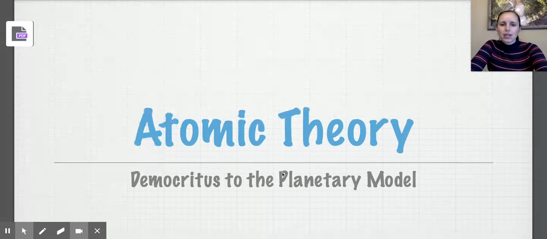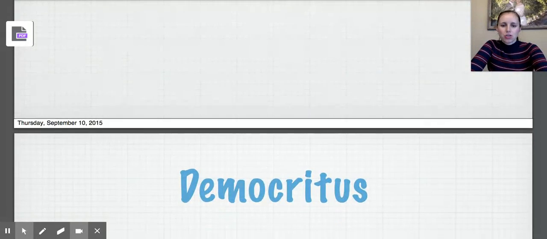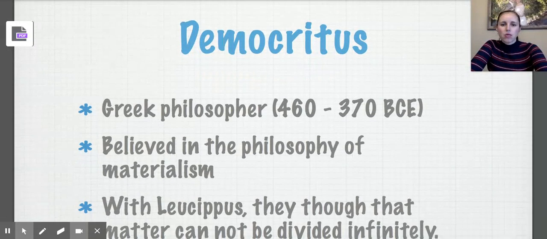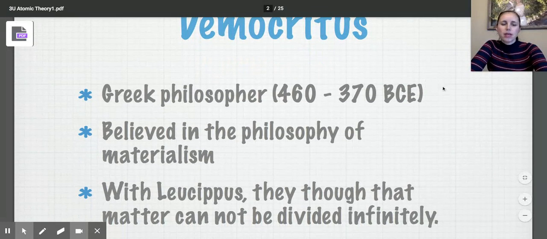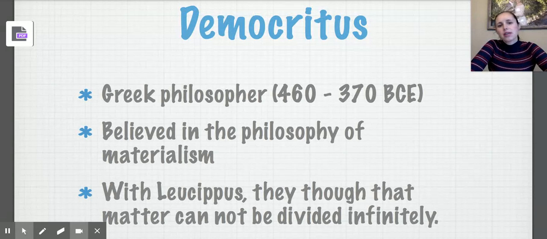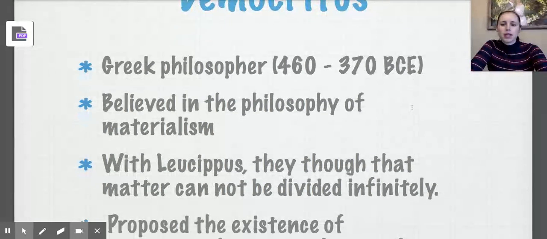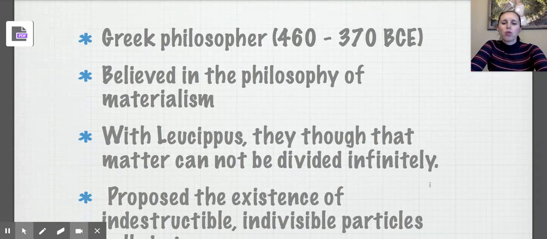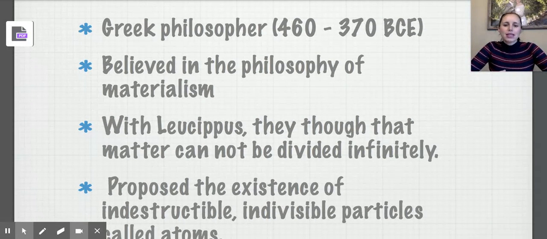So we're going to take a trip back into history, and we are going to start with our friend Democritus. Democritus was actually a Greek philosopher. He wasn't necessarily just a chemist. At that time, you didn't necessarily study just one branch of science. You studied several. So Democritus studied chemistry along with other things. He worked along with this gentleman called Leucippus.